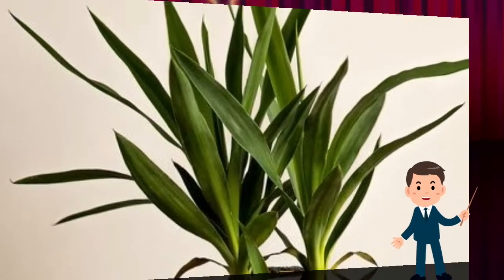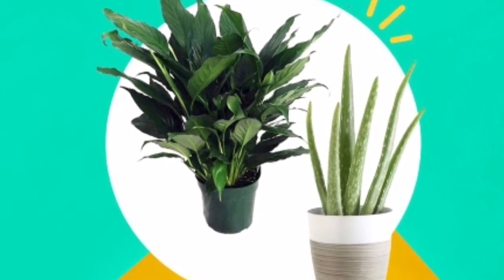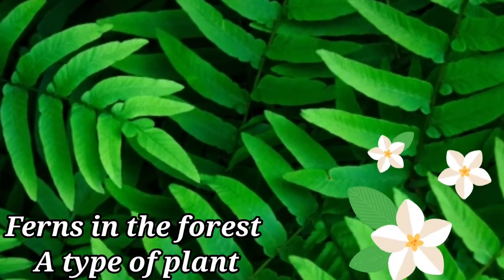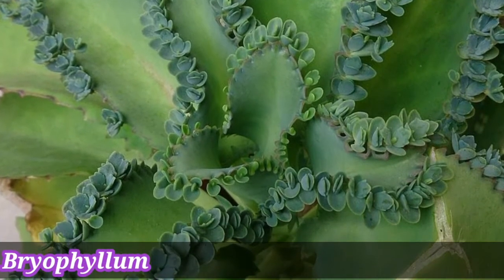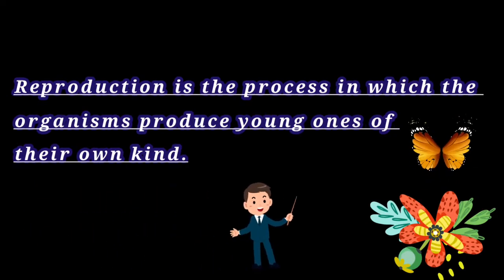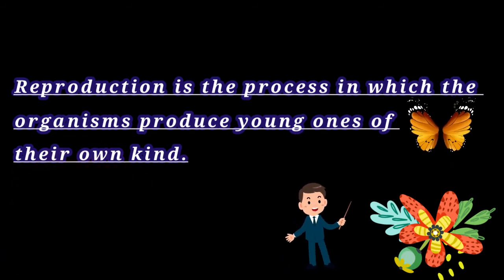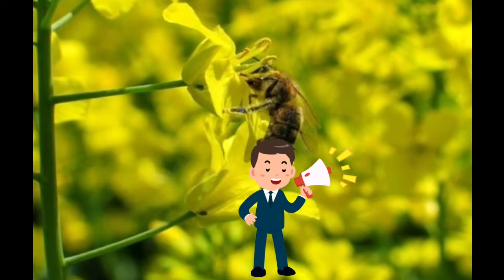So plants also reproduce to produce their new offsprings, which further grow into new plants, and they further produce their new offsprings, and in this way this process is continuing. So this continuous process is called reproduction. So what is the definition of reproduction? Students, reproduction is the process in which the organisms produce young ones of their own kind, like dogs produce puppies. Similarly, cats produce kittens.